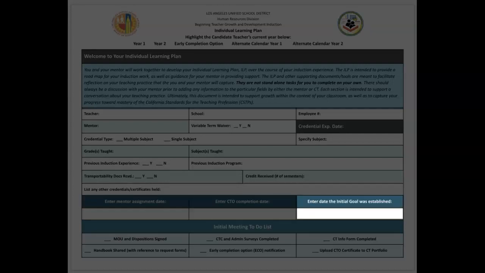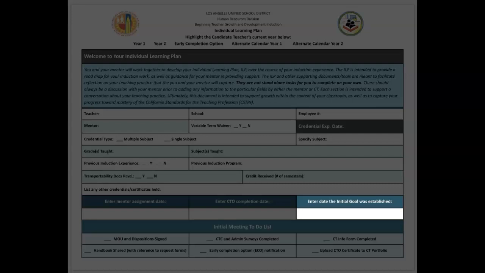In this box, you will type in the date that your candidate teacher created their first goal for their individual learning plan. At this time, you will not enter a date because a goal has not yet been established. After you have established your goal with your candidate teacher, you will be prompted by the ILP to return to this box to enter that date.